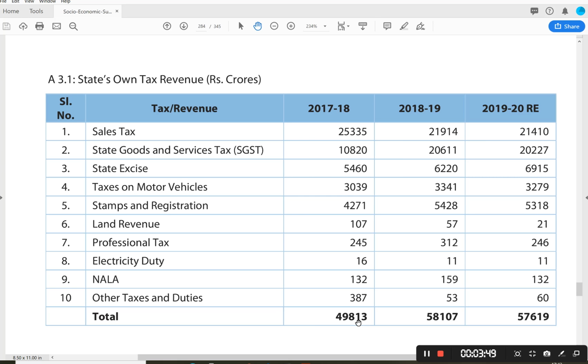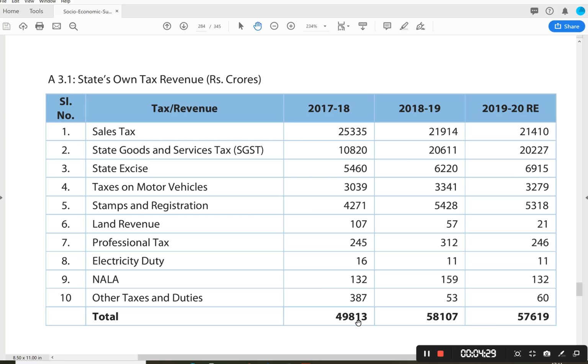And similarly, if you take state GST, you can clearly see a trend wherein the revenues through the state goods and services tax have increased over a period of time. In 2017-18, it was around 10,820 crores, roughly half of the sales tax. But now in 2018-19 and 2019-20 revised estimates, it's around 20,000 crores. So it is roughly equal to sales tax. State GST is almost close to sales tax. So sales tax followed by state GST. Sales tax around 21,000 crores, state GST around 20,000 crores.